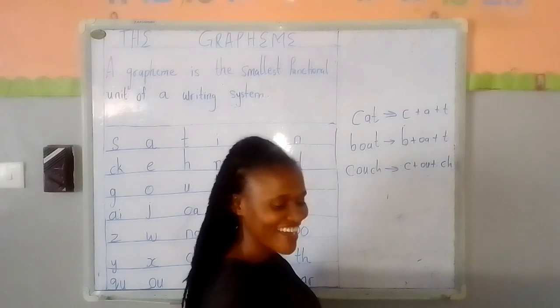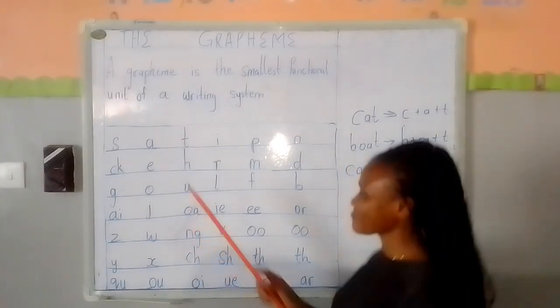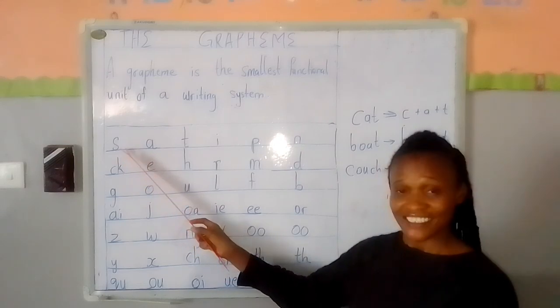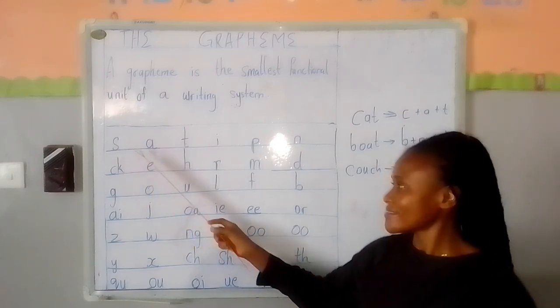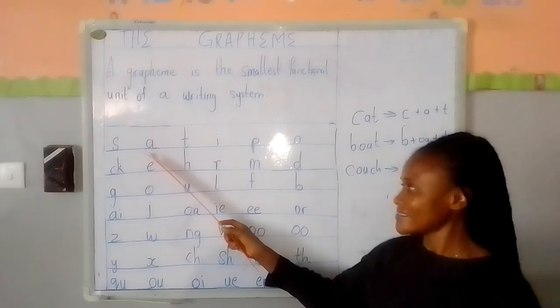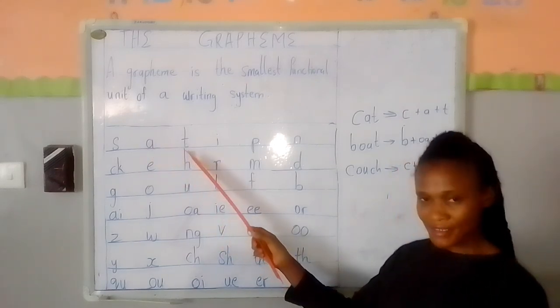So let's look at the graphemes together. Let's sound it together. First letter you can see here is S. Next is A, T,